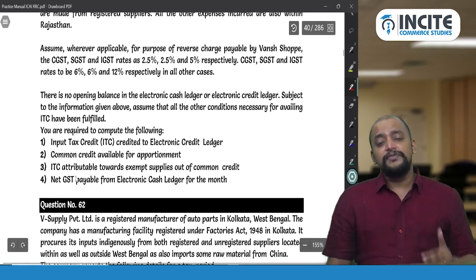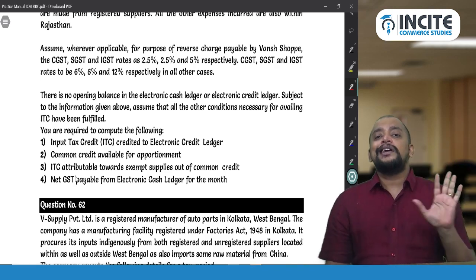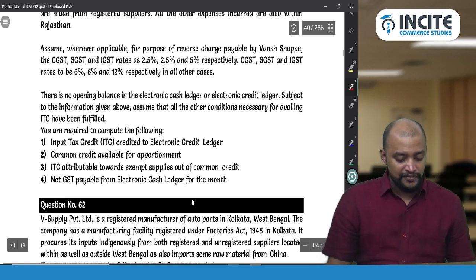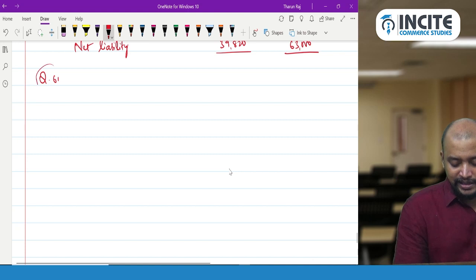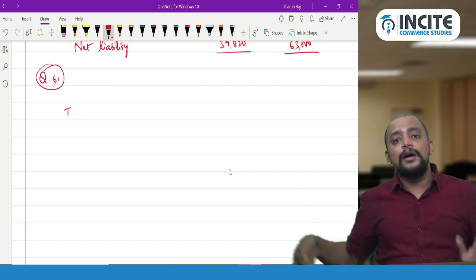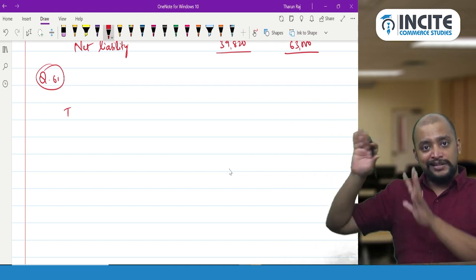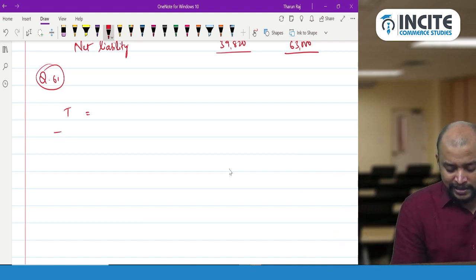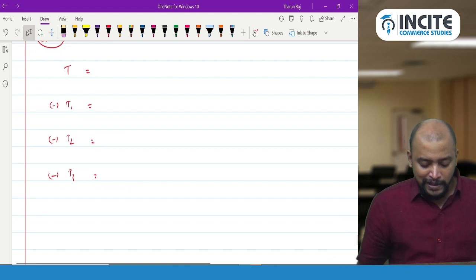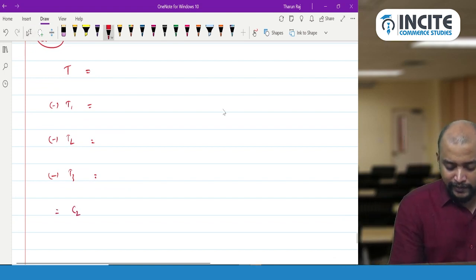To compute this, first we will stick to the format. Only when we stick to the format will we be able to arrive at the answer. This is for question number 61. First we need to take T. In the exam we need to write clearly about T, what all is coming in the GST paid. Here it is directly taken. So T minus T1 minus T2 minus T3, that balance will be equal to